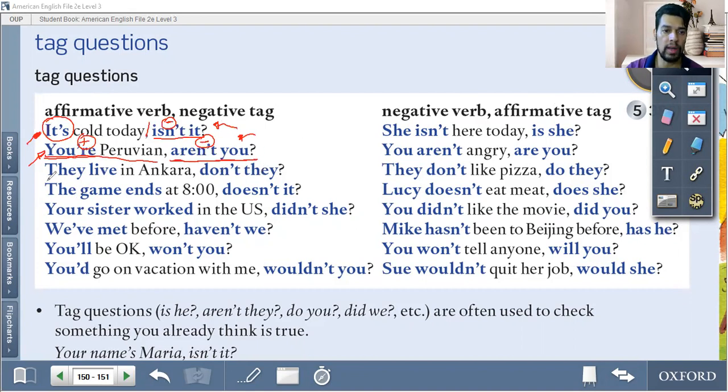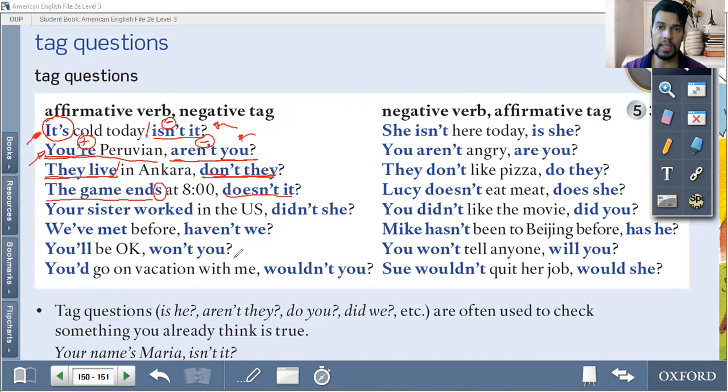Okay, so here we have, they live in Ankara. So don't they? They live. What is the negative form of they live? They don't live. They don't live. So you have the inversion and you make the question. So you live. They live. Don't they?